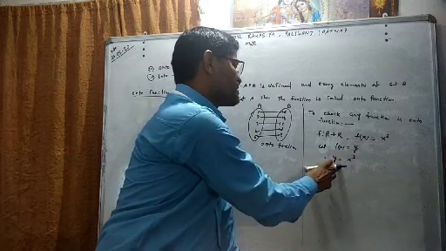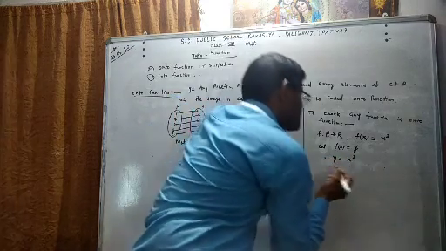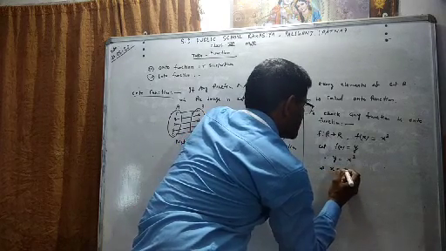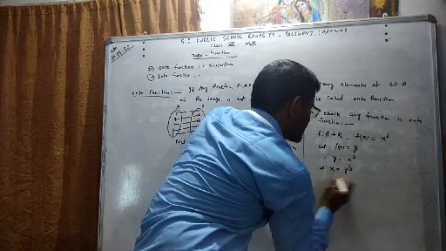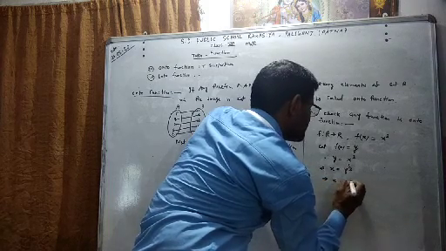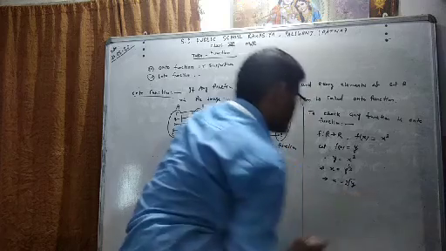Now we have to convert this function as independent variable y. Here independent variable is x. Hence x equal to y to the power 1 by 3. Then this implies x equal to cube root of y.